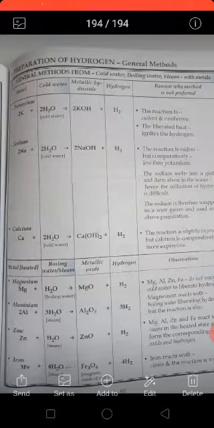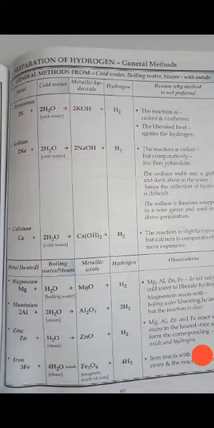So these are the three important metals: potassium, sodium, and calcium. Almost all the reactions of these three metals are the same. They react even with cold water to form their respective hydroxides, and there is a release of hydrogen gas.